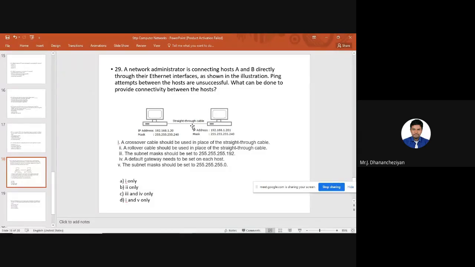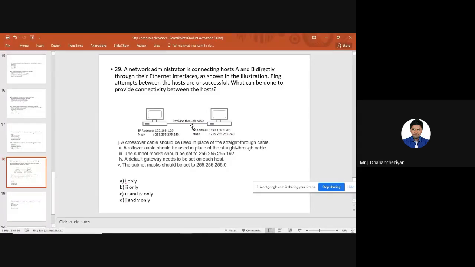This is a cable we always use to connect similar kinds of devices. Here I am connecting two computers directly. Both computers are the same in terms of operations, so definitely I should use a crossover cable. But a straight through cable is used to connect two different devices. For example, I can connect a switch and a computer using a straight through cable.